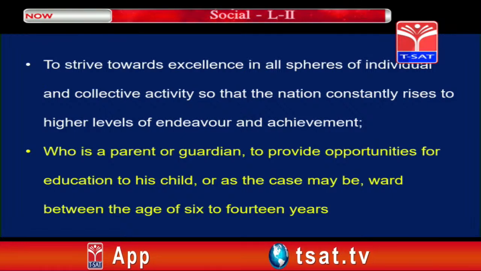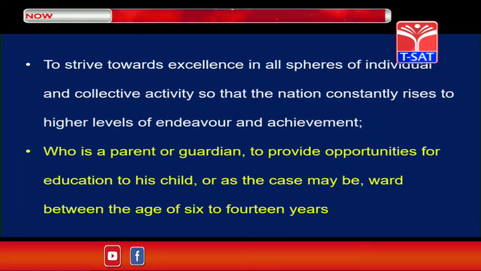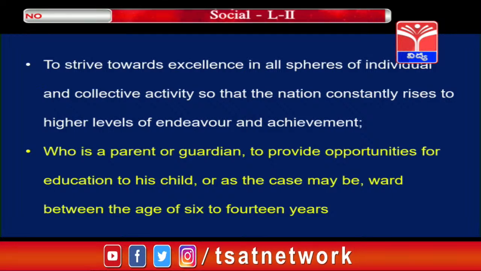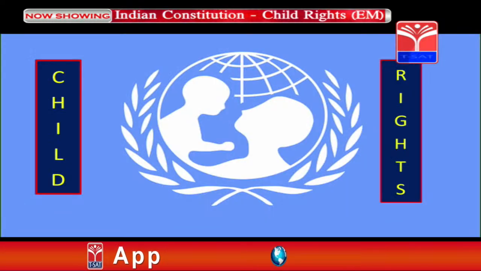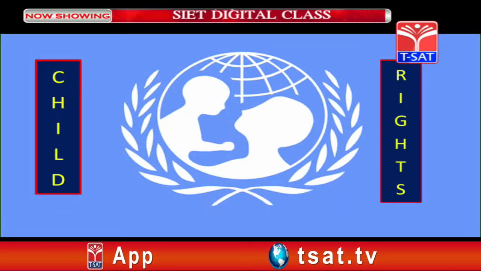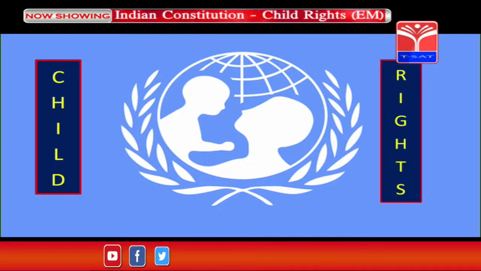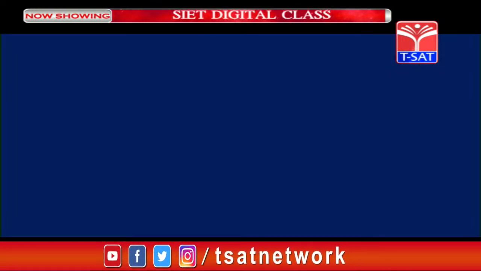Who is a parent or guardian must provide opportunities for education to his child, between the age of 6 to 14 years. We have to send them for education compulsorily. Now, along with fundamental rights and fundamental duties, child rights are also one of the important things.